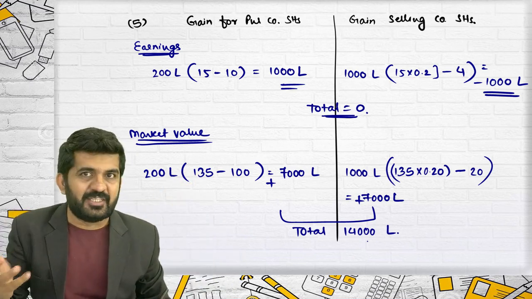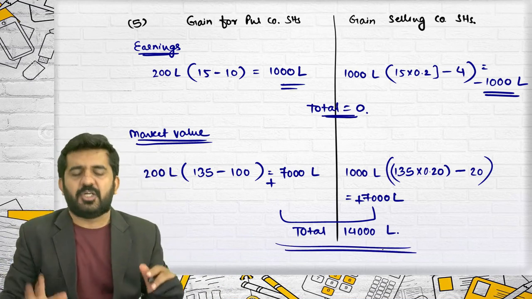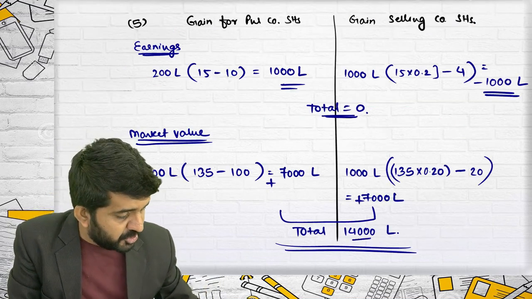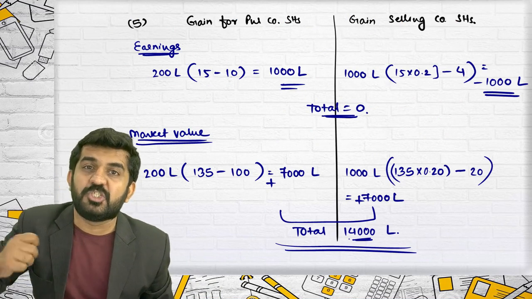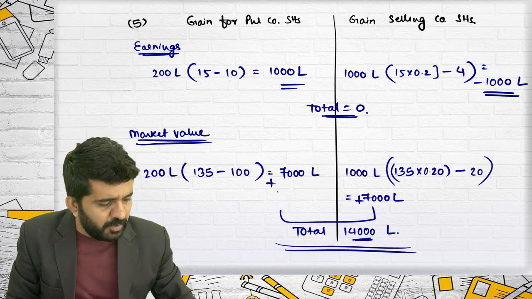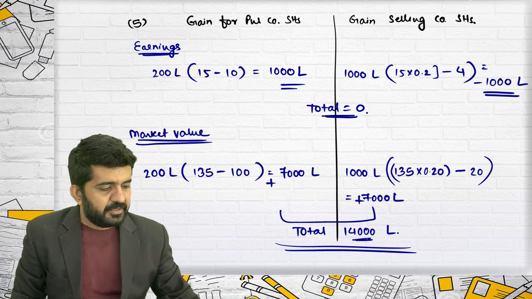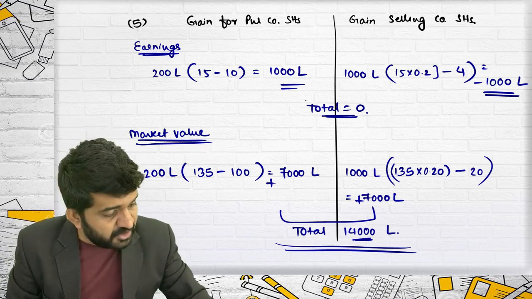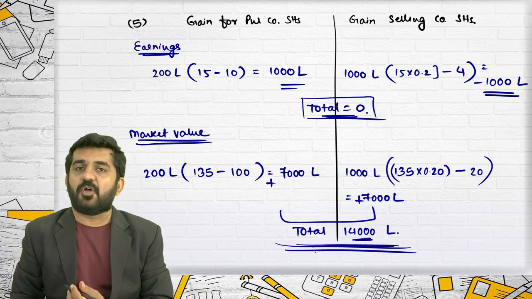Not important in examination. I always do one thing in each question which is not important. This is the end of the question. All 5 questions I have asked, answered. I will be getting full 10 marks for this question. I am justifying this 14,000 lakhs. Please understand, if you know how to justify 14,000 lakhs, you will always know how to calculate 14,000 lakhs. This is the market value benefit of both the companies. But if synergic gain is 0, how are both having a total market value profit of 14,000 lakhs?